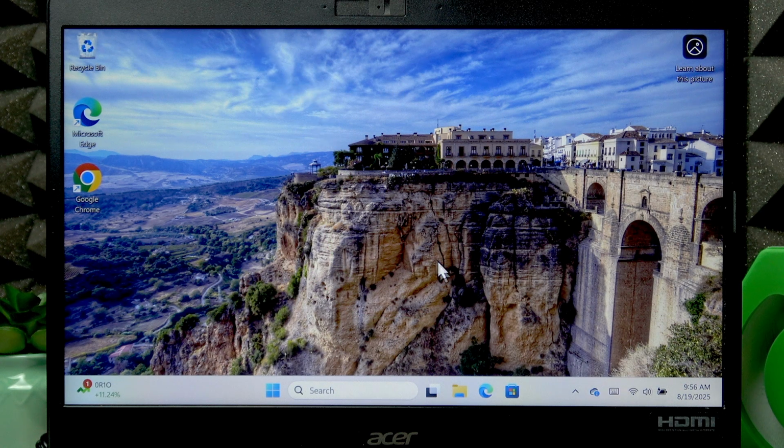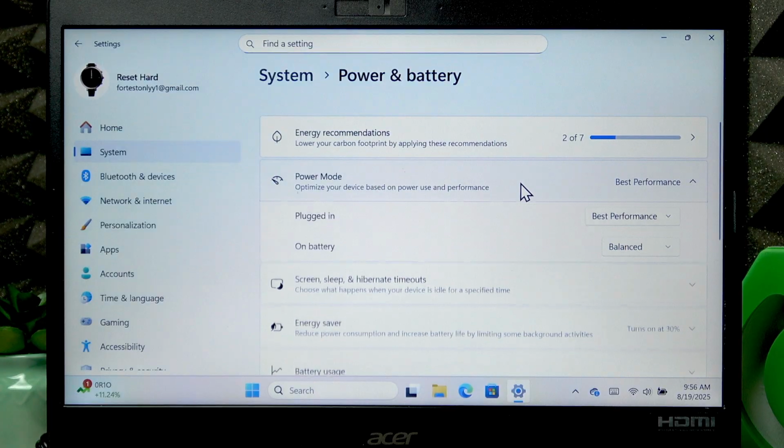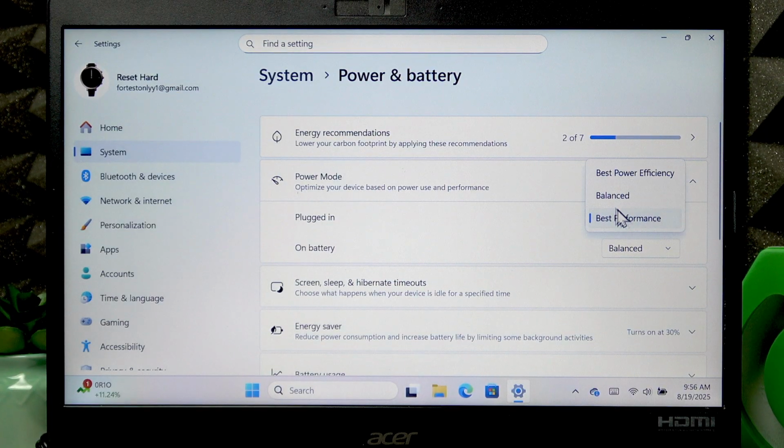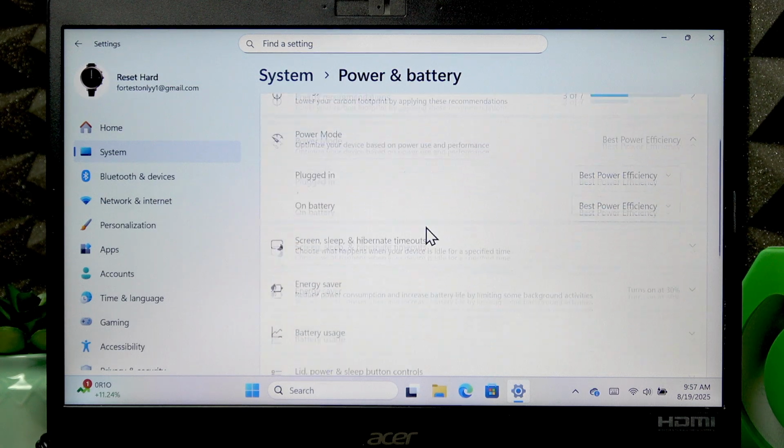So, the first thing that you can do is change the power mode to best power efficiency, and to do that, right click the battery icon on your status bar, then go to power and sleep settings. Then open the power mode and change it to best power efficiency for both your device when your device is plugged in and on battery.